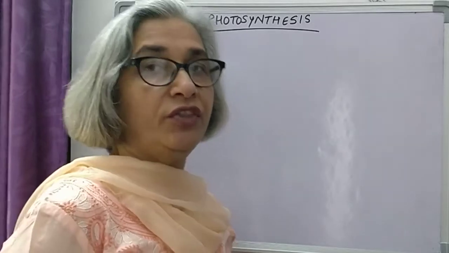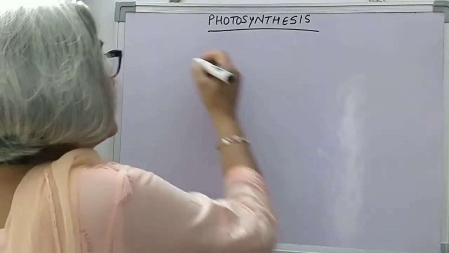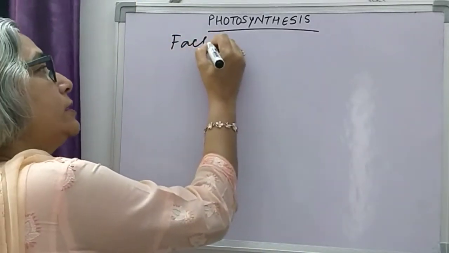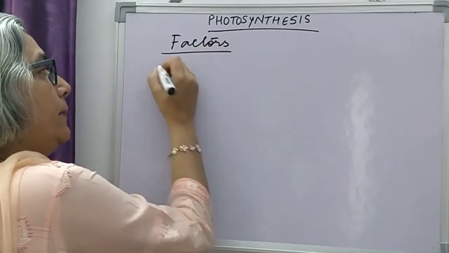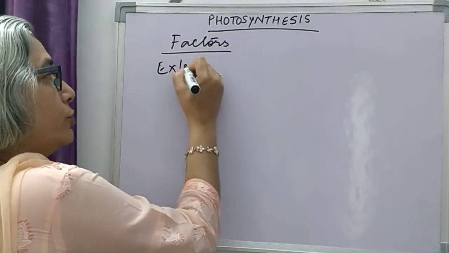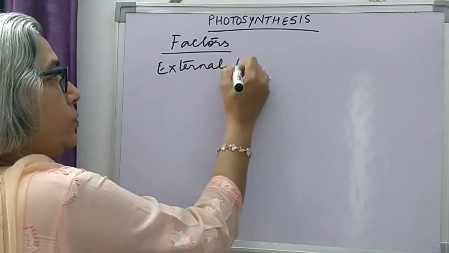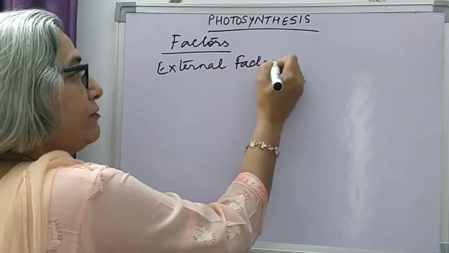To begin with, we start with the external factors that bring about a change in the rate of photosynthesis. So, factors affecting rate of photosynthesis. First we will discuss the external factors.